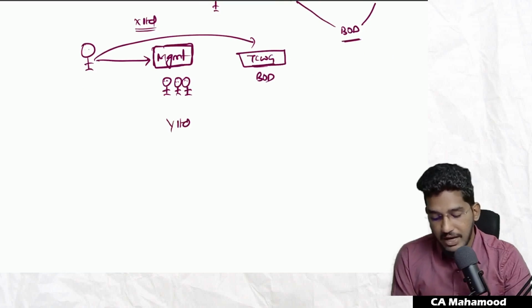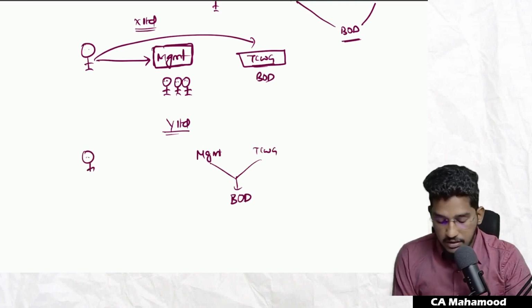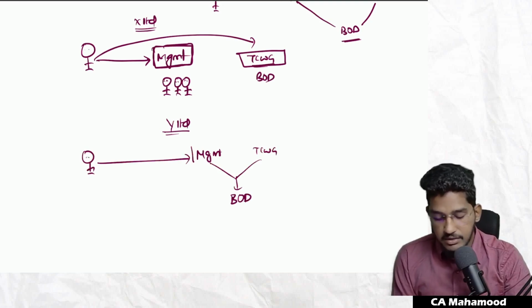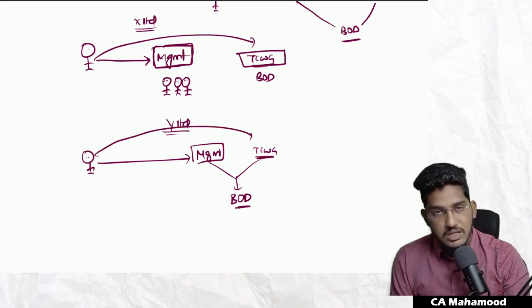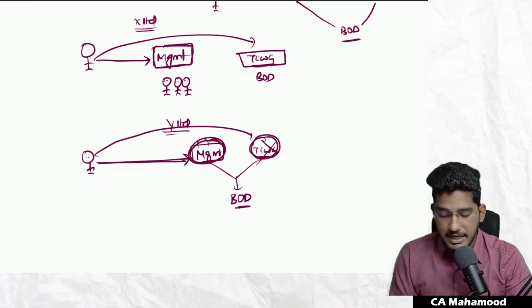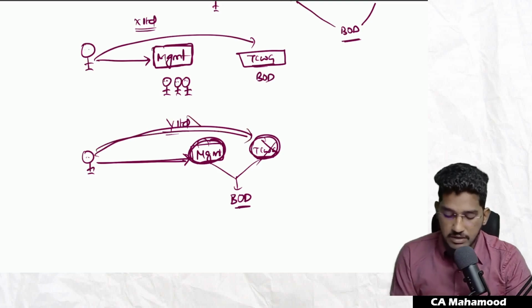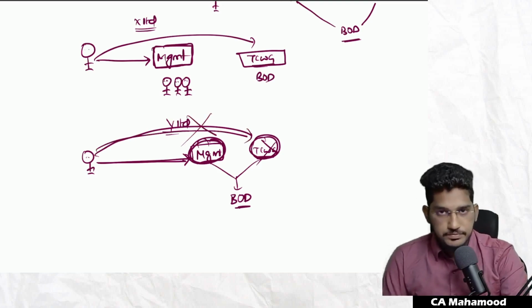Now, take another company, Y Limited. In Y Limited, both the roles, management and those charged with governance, are played by a single team, the board of directors. Now, as an auditor, you have already discussed certain matters with the management, who are the board of directors. Do you need to once again communicate with those charged with governance? Not required. Why? Because in this organization, management and those charged with governance are the same people. So if you have already communicated to them in the position of management, and those charged with governance are the same parties, there is no need to communicate once again.